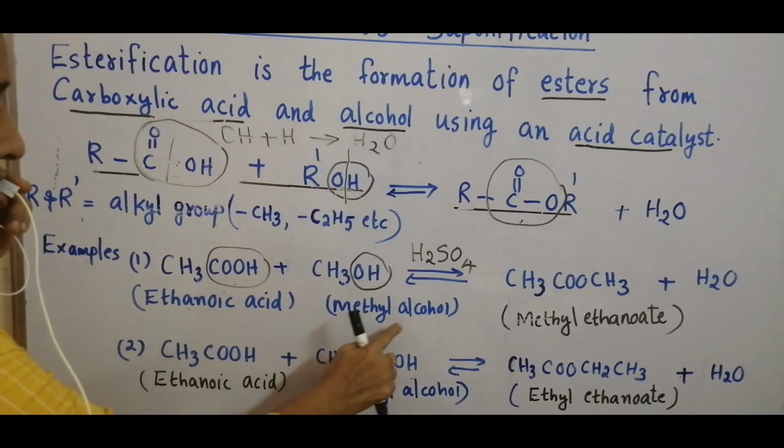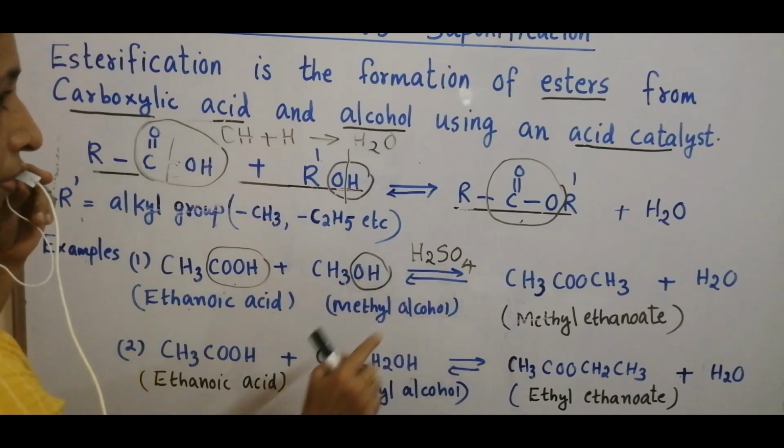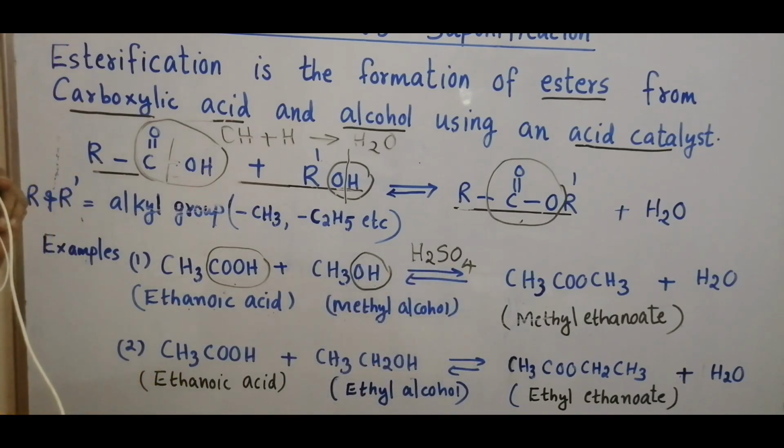Ethanoic acid and methyl alcohol react in the presence of an acid catalyst. Here sulfuric acid is used as an acid catalyst.